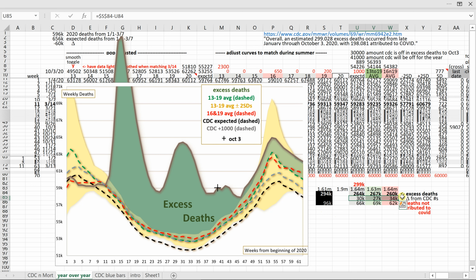The gray, green, and red lines each give about 30,000 fewer deaths, which is a substantial 1/3 of the non-COVID deaths listed by the CDC. To accurately analyze COVID in 2020, the gray, green, red line, or something similar must be used to calculate excess deaths. That wraps up this analysis.